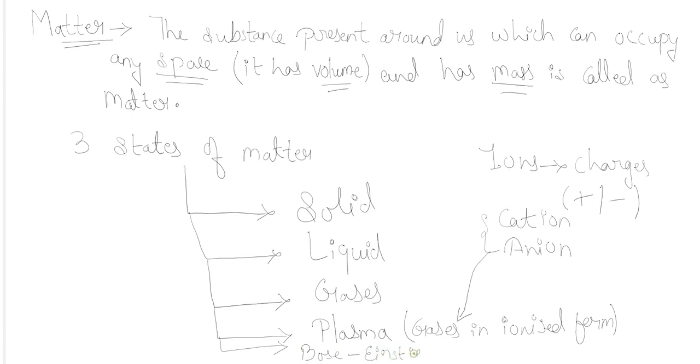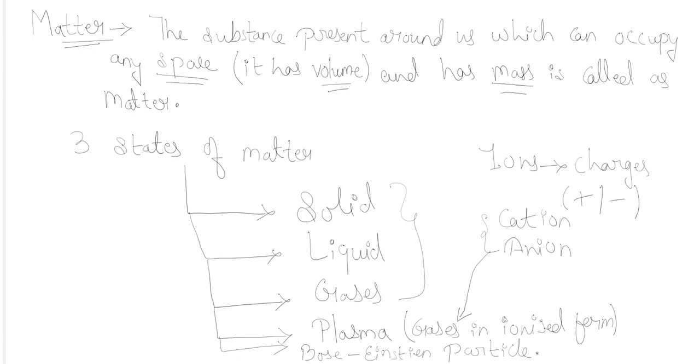One more state of matter is also being considered, which is the Bose-Einstein condensate. It is also considered a fifth state of matter nowadays. But in the general case, there are three states of matter: solid, liquid, and gases.